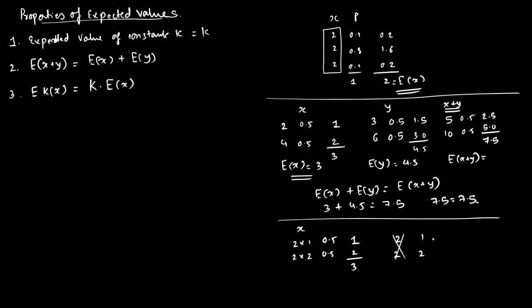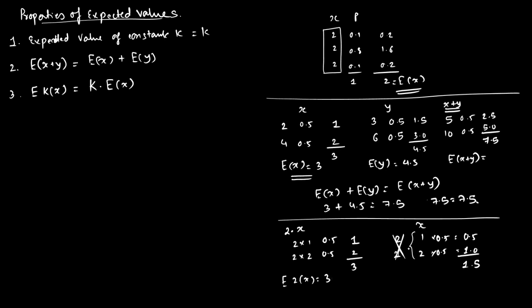What is the expected value of this particular variable without taking this constant 2? It is 1, 2 into 0.5, 0.5. So this is 0.5, this is 1. That is nothing but 1.5. Is it alright? Now, the 2 that I took common was removed. So if this was 2 into x, the expected value of 2 into x is 3.